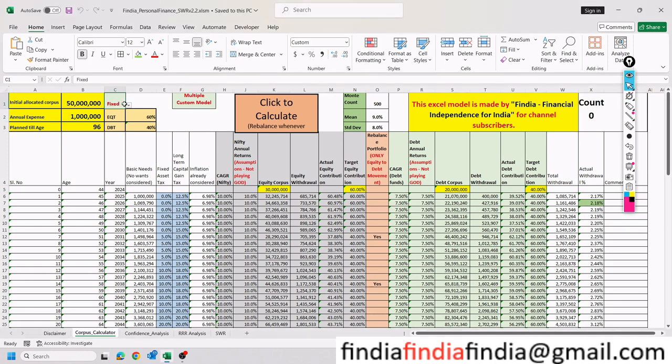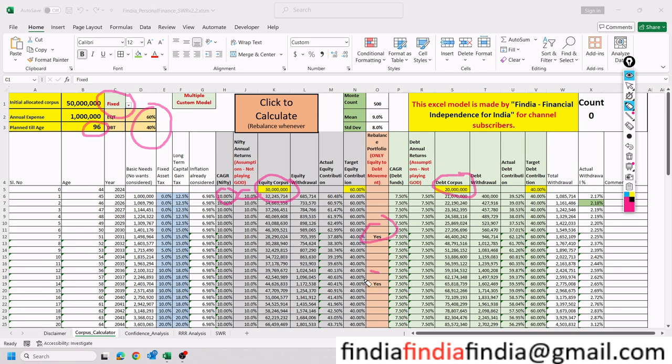Now we have multiple models here. So if we run a fixed model as an example, I just click to calculate. If you run a fixed model, a 5 crore rupees corpus is going to last 96 years with a 60-40 equity and debt ratio. We are running a fixed model right now, which considers 10% Nifty returns every year. Fine. So when you say a 60-40 split, that means 3 crore rupees is kept for equity and 2 crore rupees is kept for debt, and every 5 or 6 years there is a rebalancing happening. I hope that's clear.